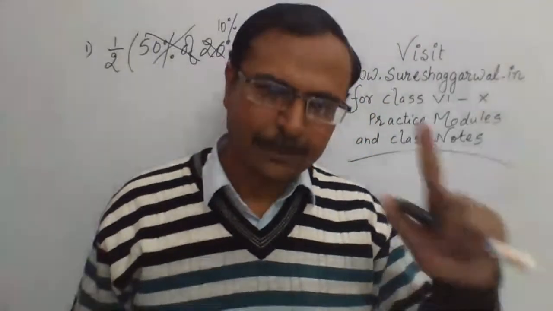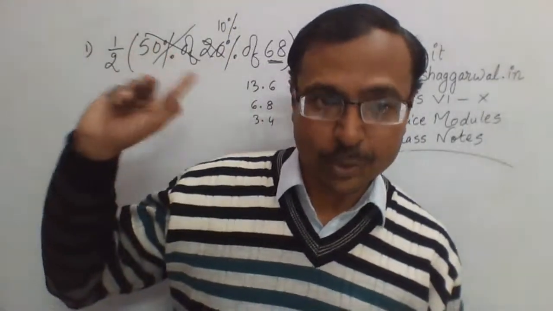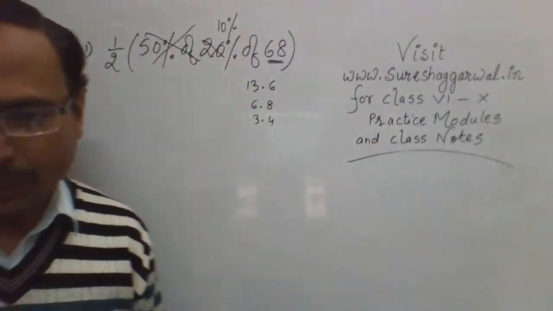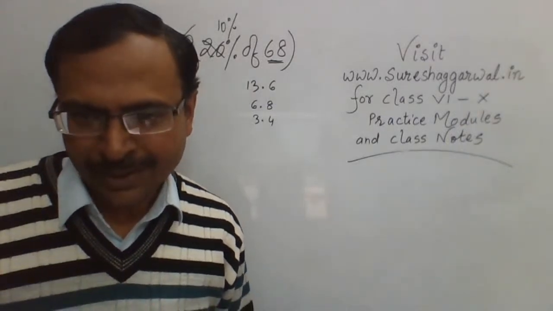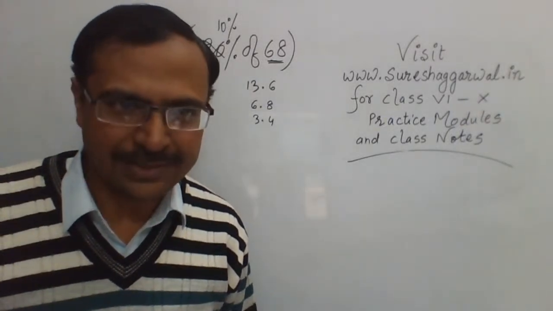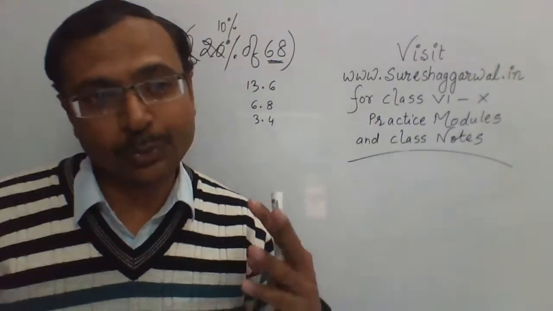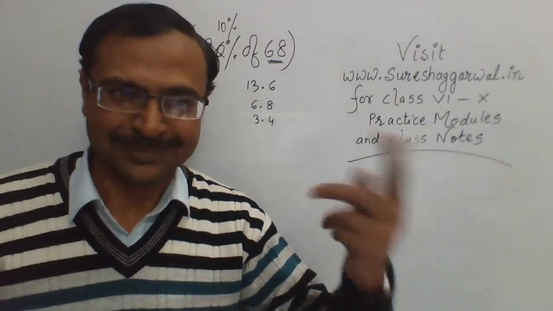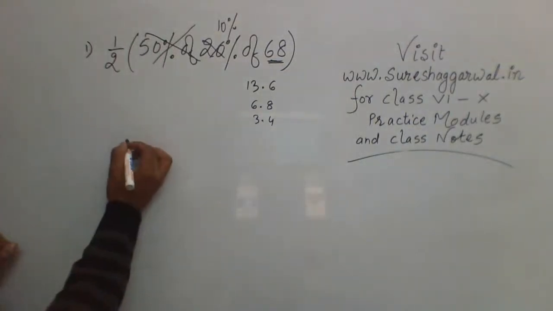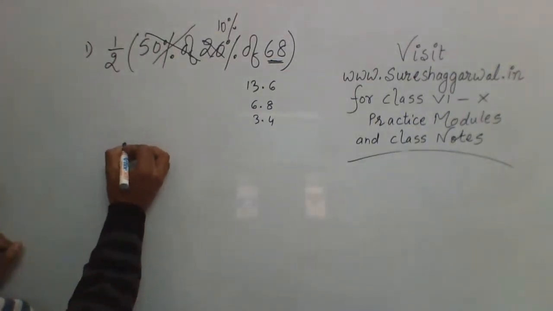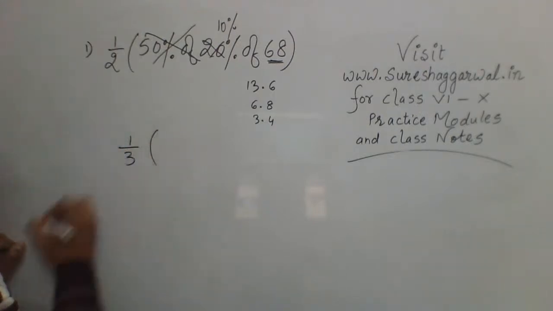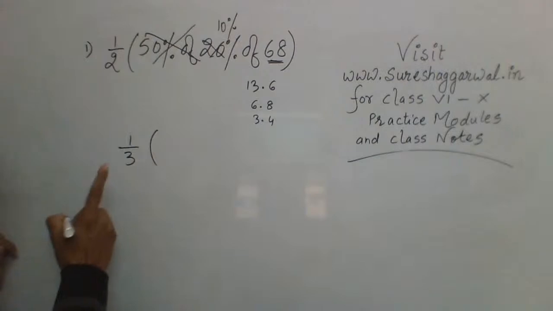Okay, I'll give you one more question of this kind so that you can practice doing it like this. Now I want the answers to come very very quickly because no calculator. If you use calculators, you are going to consume more time. Now watch this. What is 1/3 of, now I'll give you an easy one.